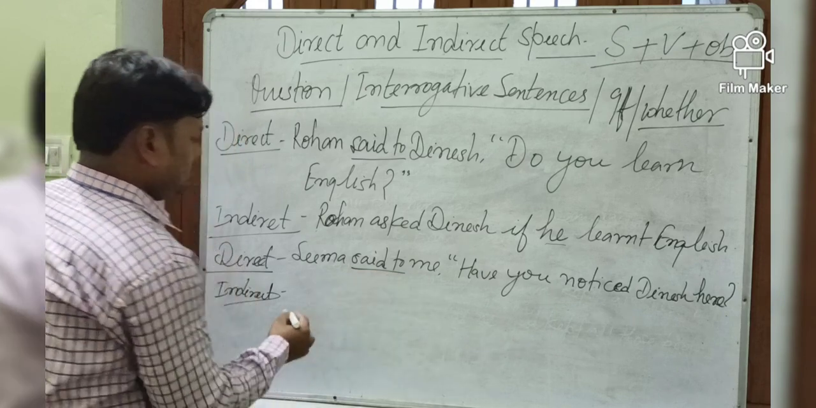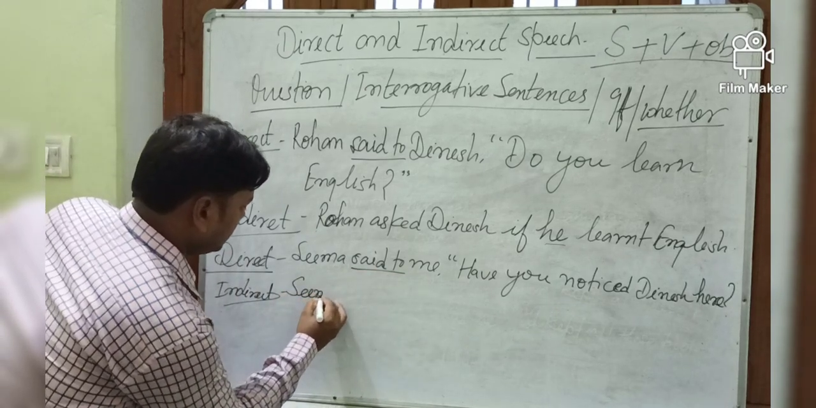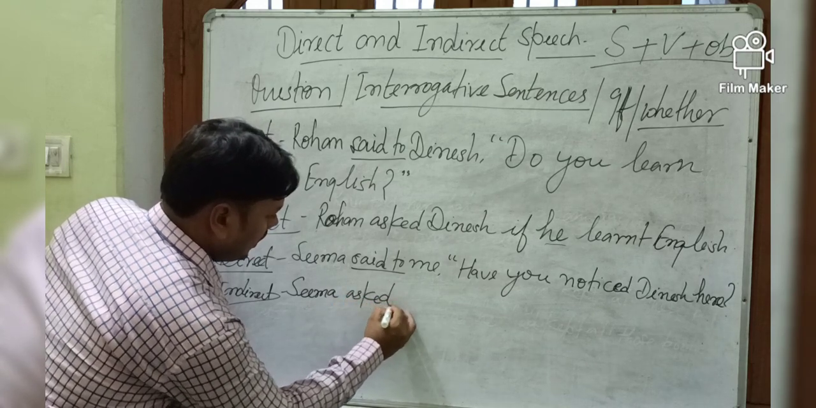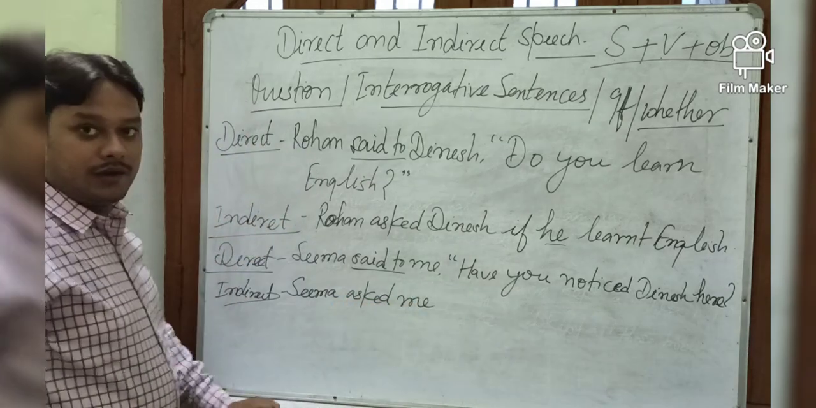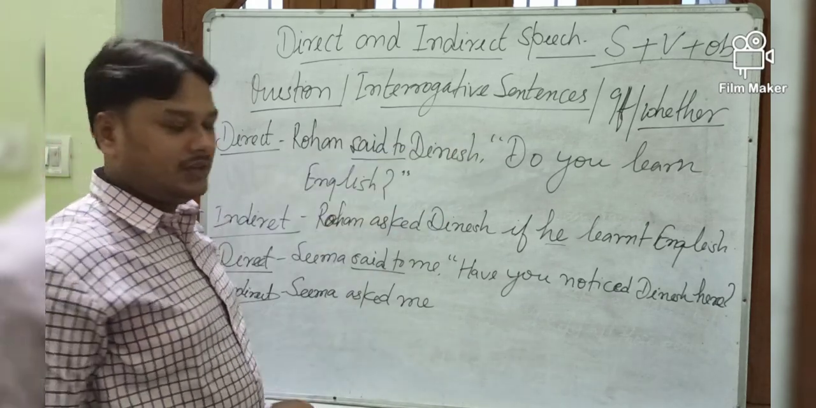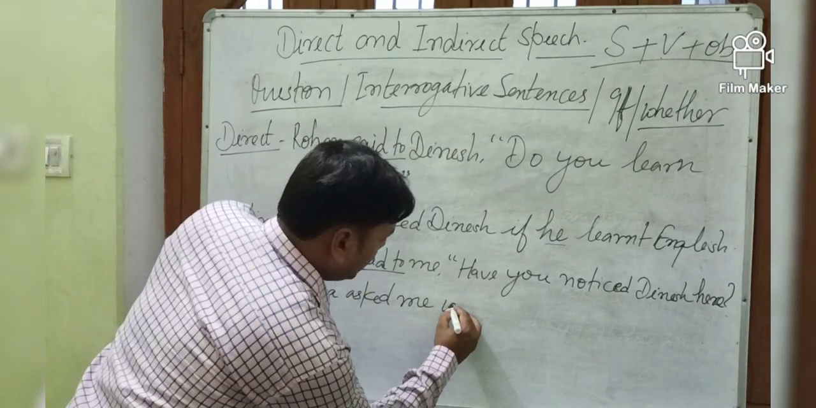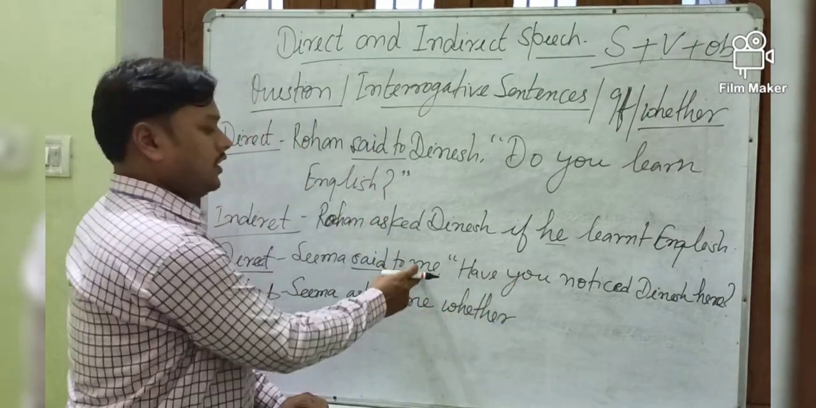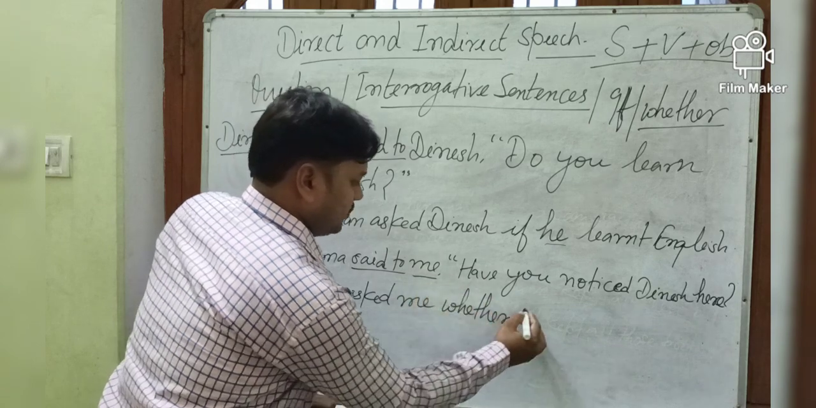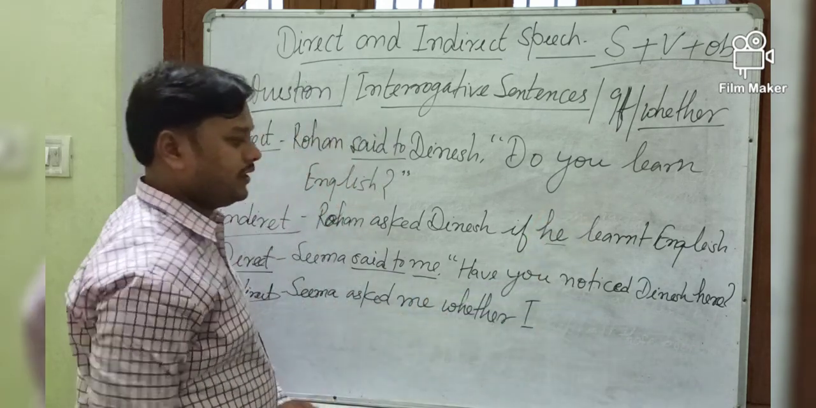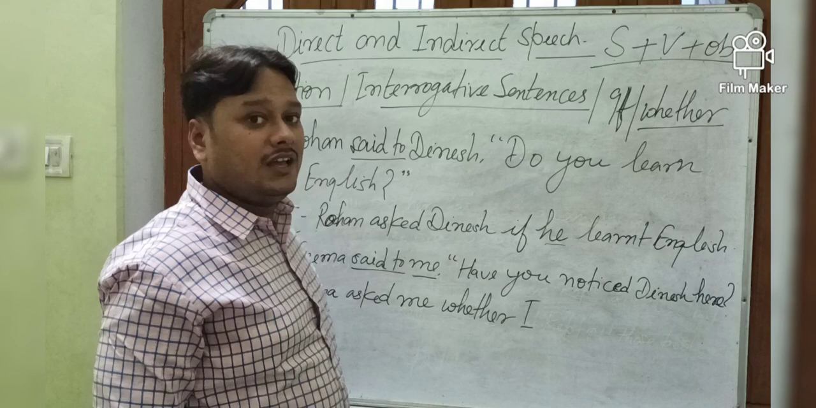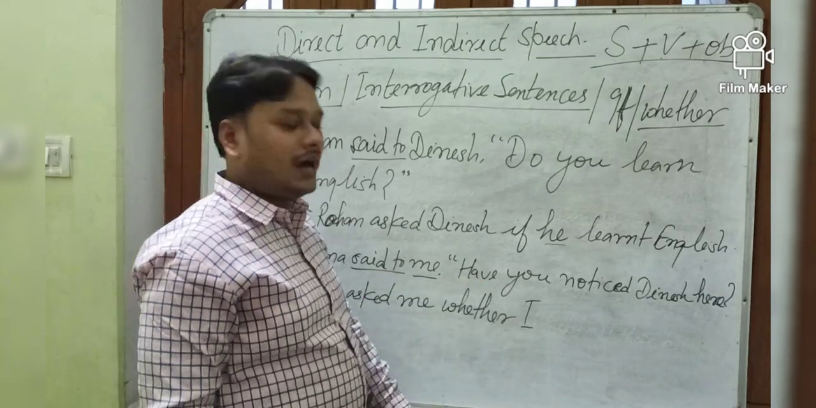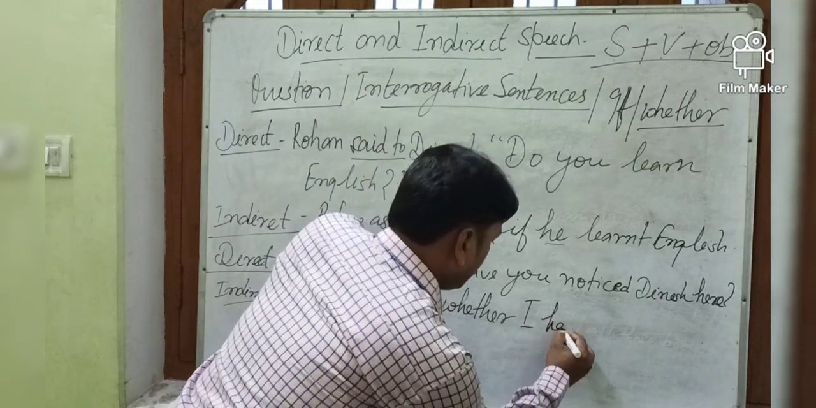Same thing: Seema asked me. If or whether, please remember. So this time I am taking whether. Once again, second person changes according to the object. The object is me, that's why it will be I. Which tense is this? This is present perfect tense. Present perfect will be changed into past perfect. So it will be written, I had.